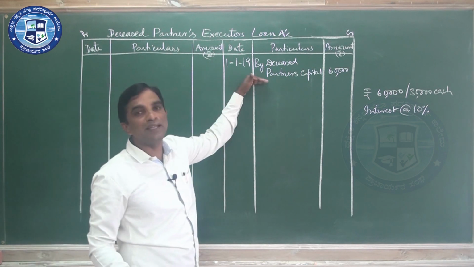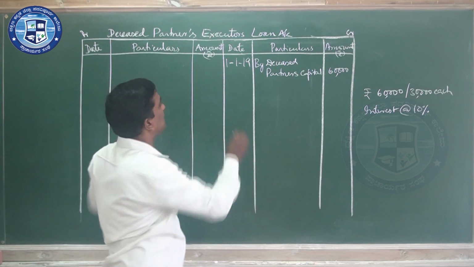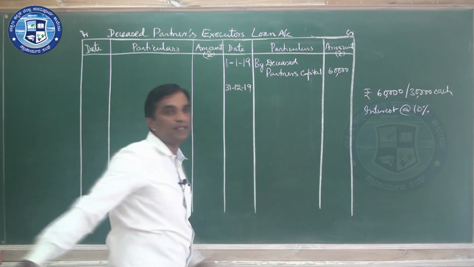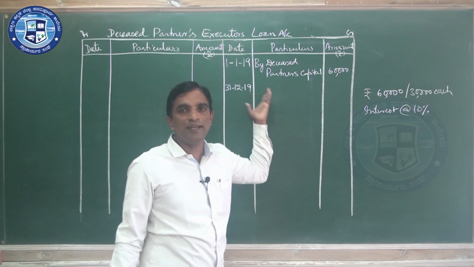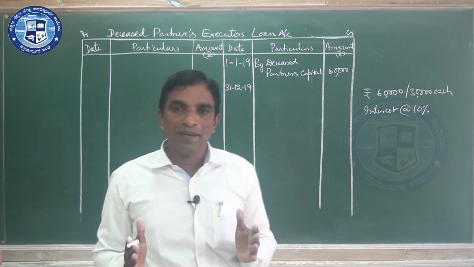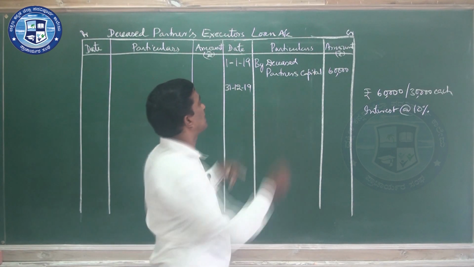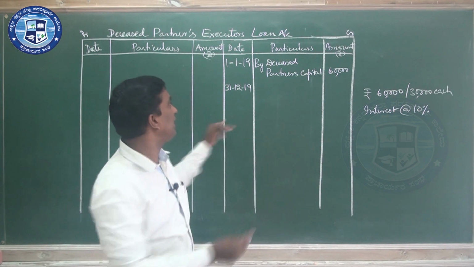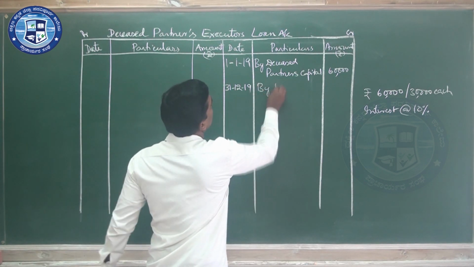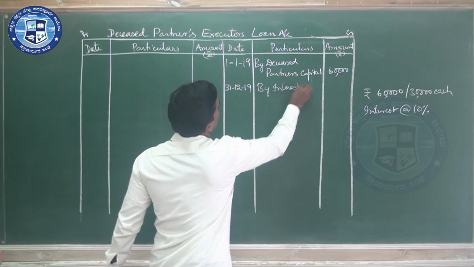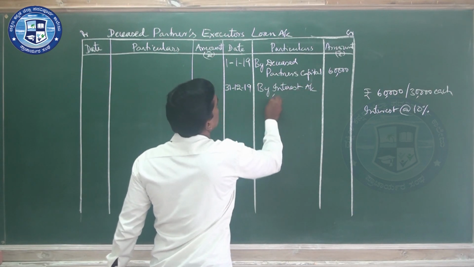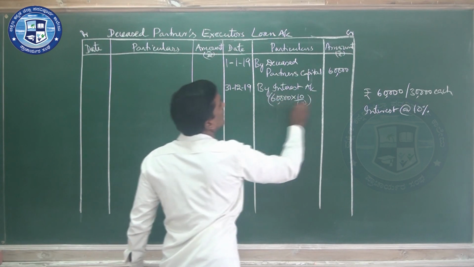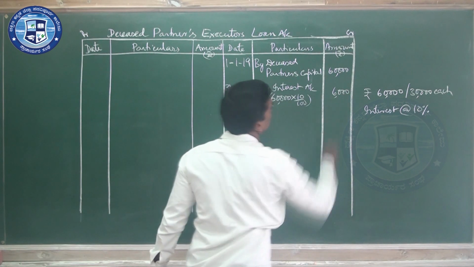Now one year later, at the end of the year, that is 31st December 19, any date you can take, they pay interest at 10% on this. Interest is accounted to the loan account, so here it is by interest account. 10% on 60,000, 60,000 into 10 percent, is 6,000.